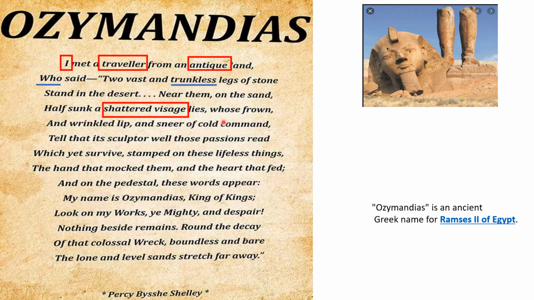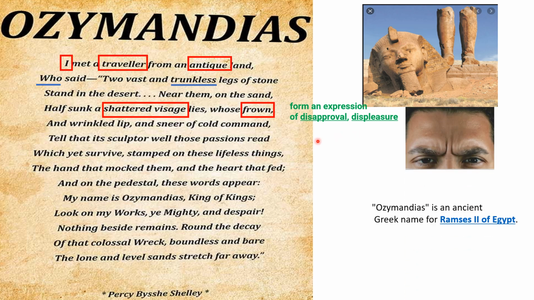It lies. And what do you find on the face? "Whose frown and wrinkled lip and sneer of cold command." Frown, you all know. When a person is angry or displeased, it's an expression of disapproval and displeasure. So that is called a frown. So on the face of the statue, you find a frown. See, that is the frown, students. And a wrinkled lip and a sneer of cold command.